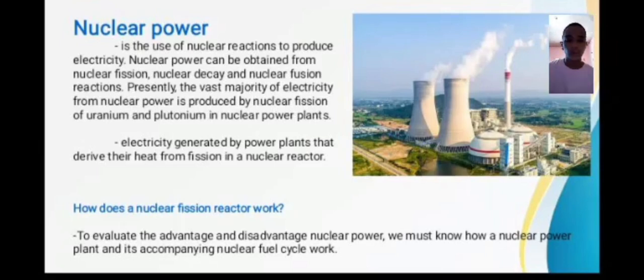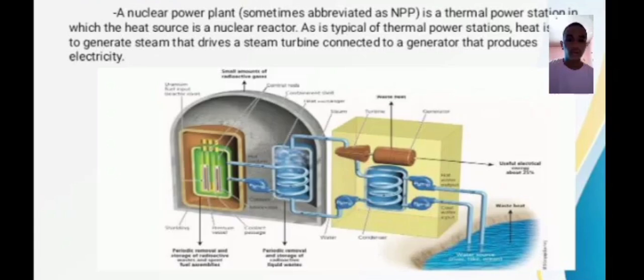So, to evaluate the advantages and disadvantages of nuclear power, we must know how a nuclear power plant and its accompanying nuclear fuel cycle work. So, a nuclear power plant, sometimes abbreviated as NPP, is a thermal power station in which the heat source is a nuclear reactor.